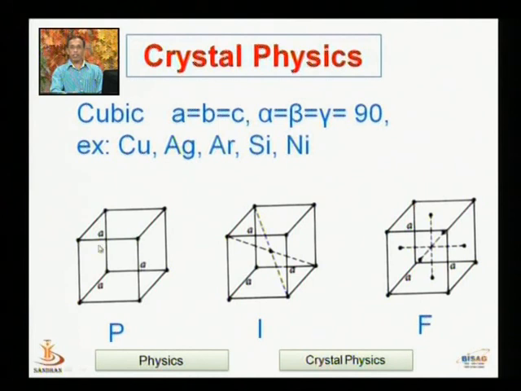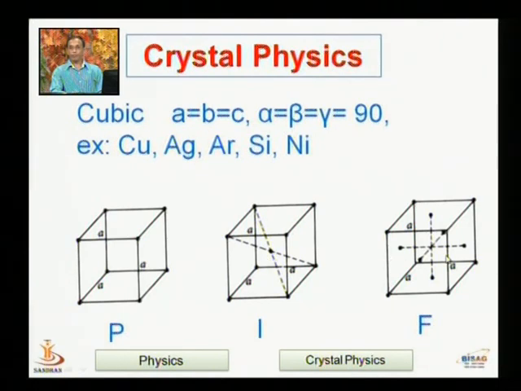Here in this cell, atoms are arranged only at the corner points. That's why it is known as the simple cubic lattice. In addition to this, suppose one atom is placed at the center of the cell. So there are 8 corner atoms plus 1 atom at the center of the cell, or in terms of the lattice, there are 8 corner points in addition to one central point at the center of the cell. So this cell is known as the body centered lattice, or BCC, body centered cubic lattice.